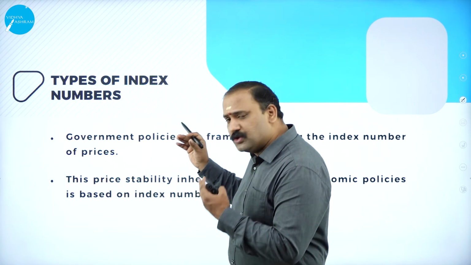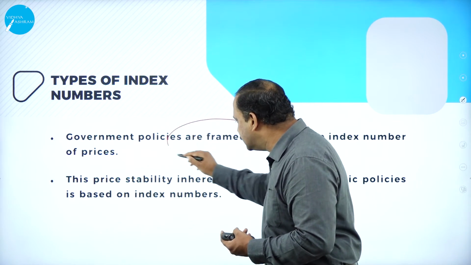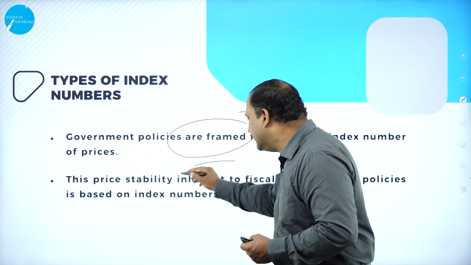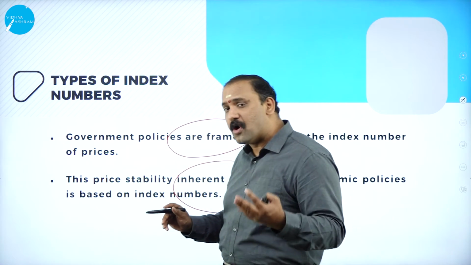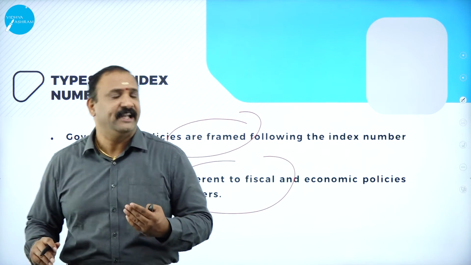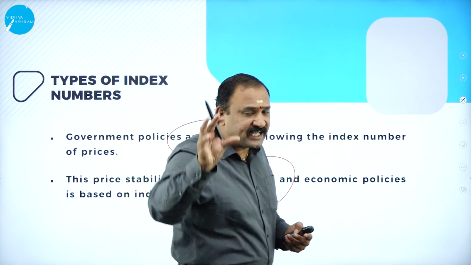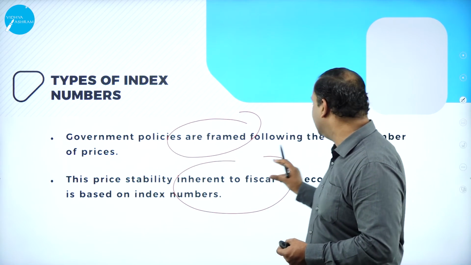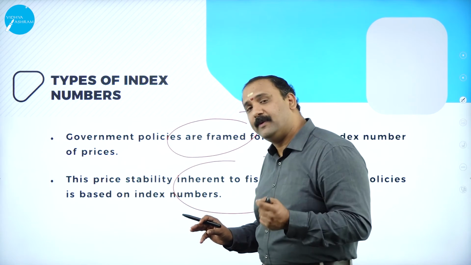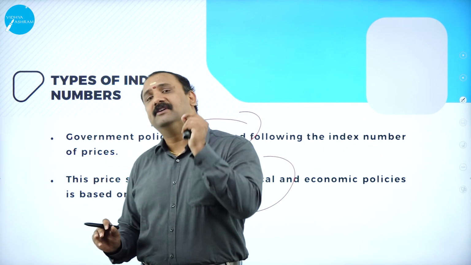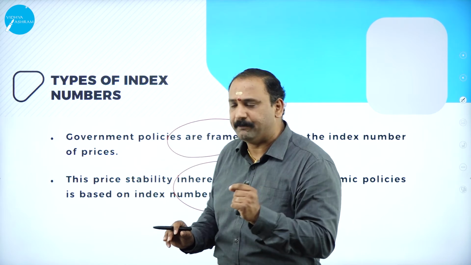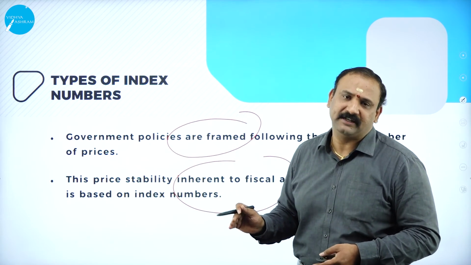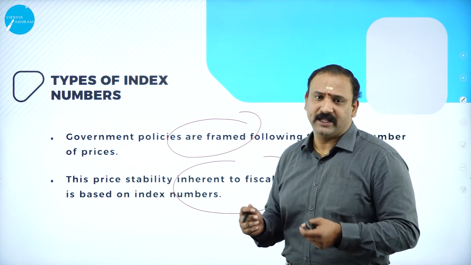Now, we also know that government policies are also framed using the index number and the price stability inherent to the fiscal and economic period. Again, we need the index number, because without it, you will not be able to arrive at any of the data. So that is why we always say that the index number forms a very important basis for the government in understanding price stability and the different factors that are ruling in the environment.